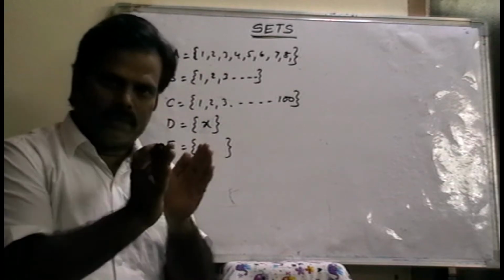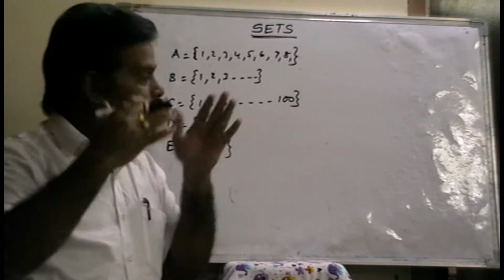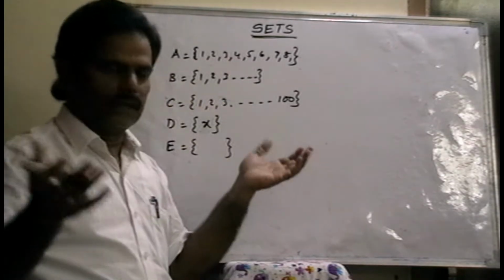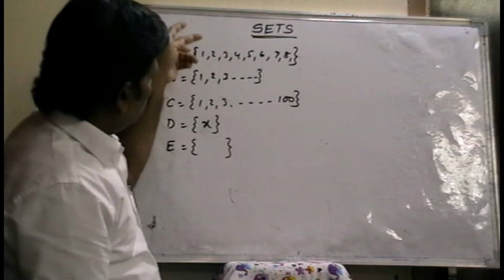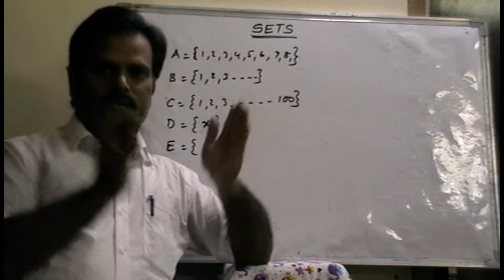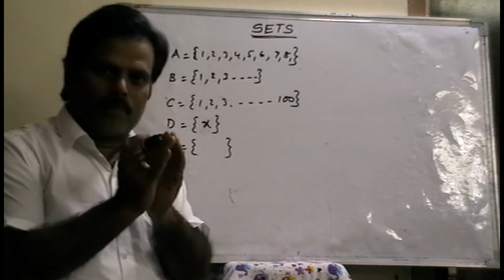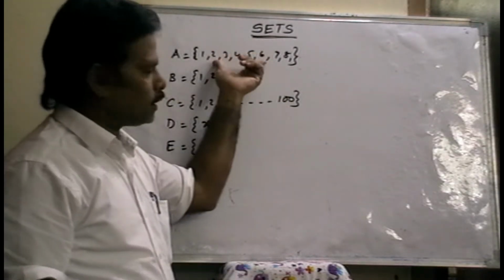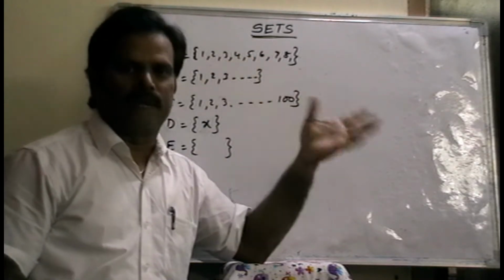Finite means limited. Infinite means unlimited. So unlimited elements mean an infinite set, right? So there are two types of sets here: first, the infinite set and the finite set. Finite means if in a set a limited number of elements are there, then it is called a finite set. If unlimited elements are there, then it is called an infinite set.